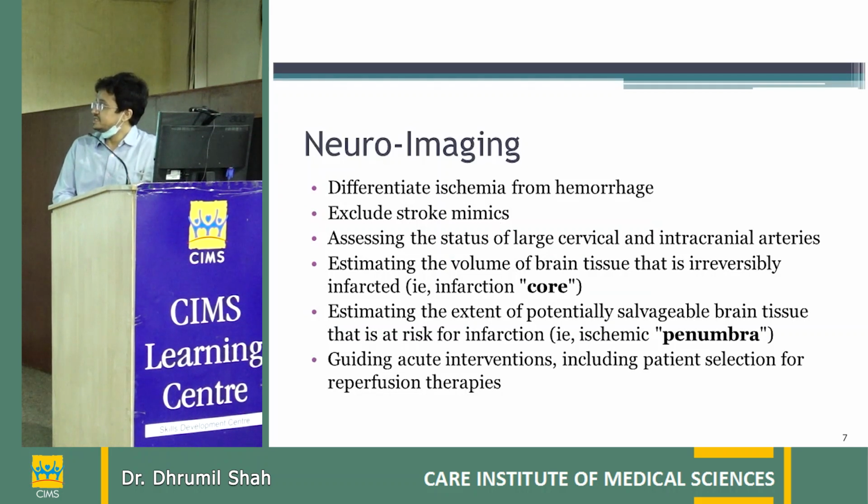Other things we see in neuroimaging are to exclude stroke mimics, to assess the status of large cervical and intracranial arteries, and estimate the volume of brain tissue that is irreversibly damaged and the tissue which is reversibly ischemic. We call it core and penumbra. And thereby we can further guide the acute intervention. And these last 2 to 3 points are mainly required for selecting the patient for mechanical thrombectomy.